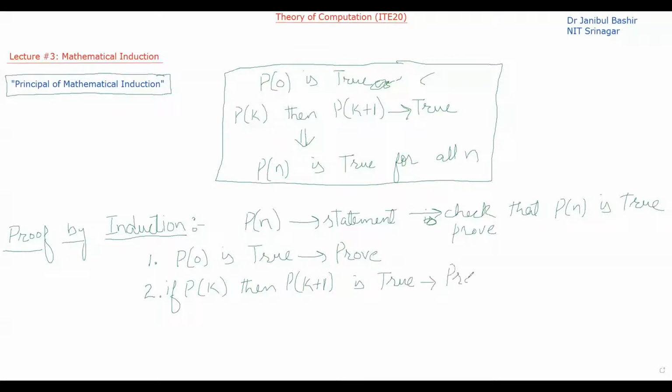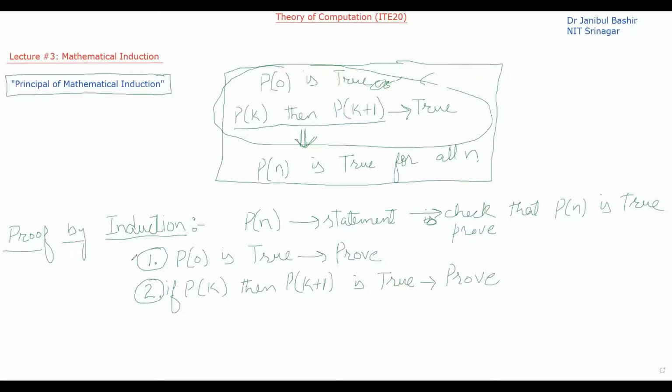Okay. So if we are able to prove the first statement and the second statement, then using the principle of mathematical induction, what is the principle of mathematical induction saying? That if P of 0 is true and if P of k, then P of k plus 1 is also true, then we can imply that P of n is true.